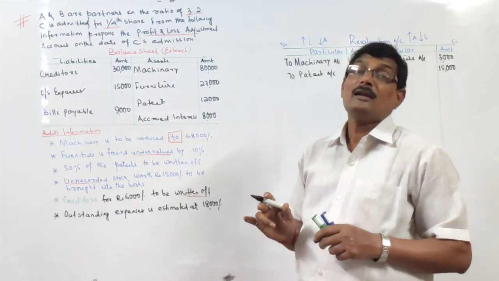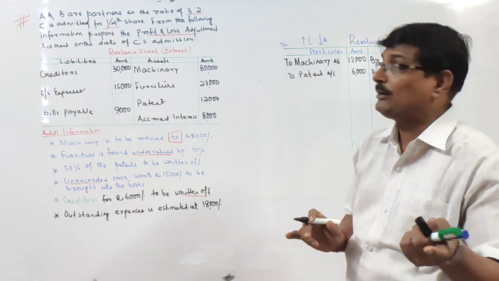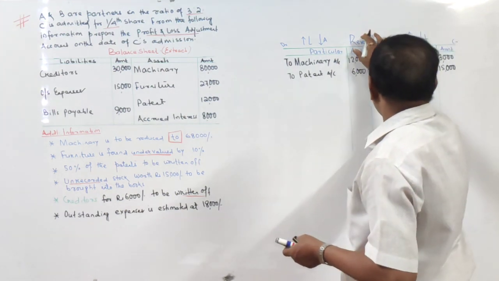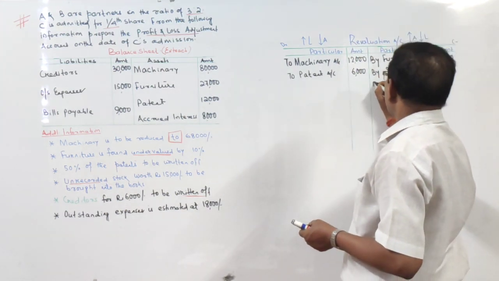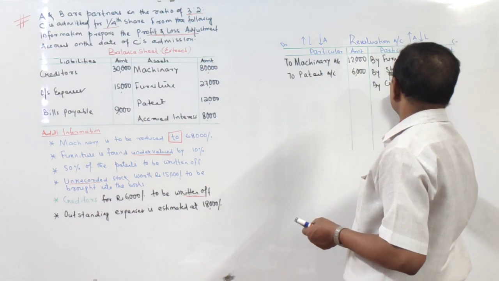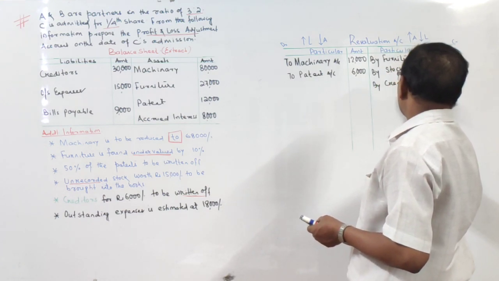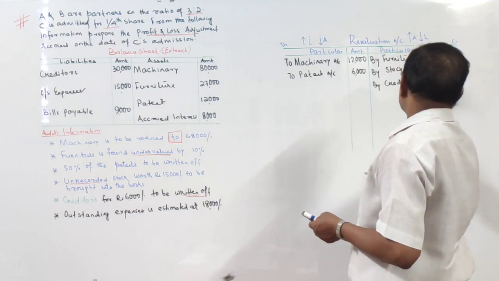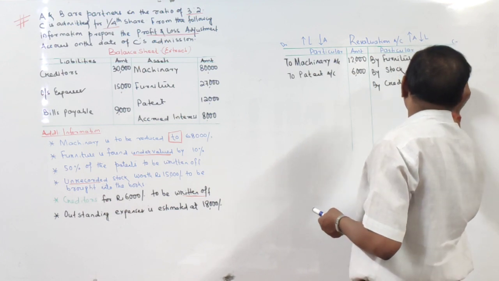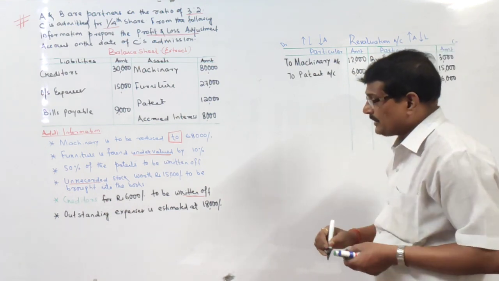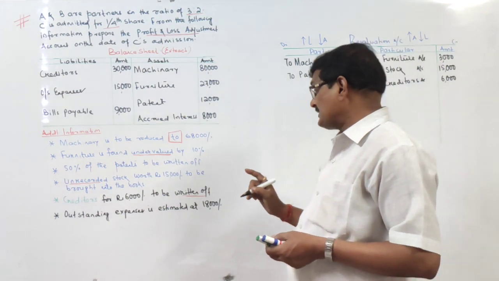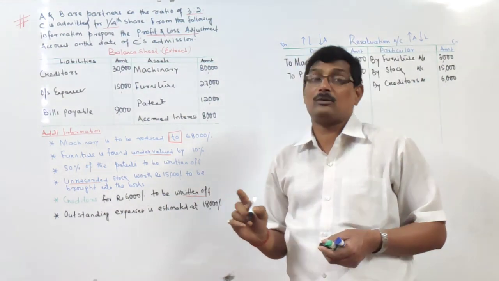So what will be the entry? Creditors account debited to revaluation account, or revaluation account credited by creditors. How much? That is 6,000.